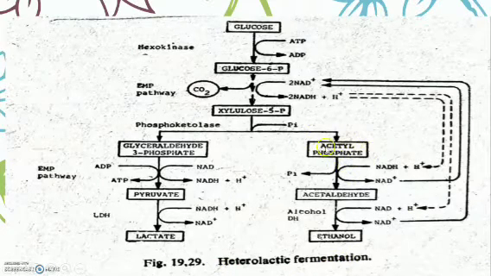Here, acetyl phosphate is reduced to acetaldehyde, and this produces NAD. This NAD is again used for the conversion of glucose 6-phosphate to xylulose 5-phosphate, forming 2 NADH2. This NADH2 is utilized for the reduction of acetyl phosphate to acetaldehyde.